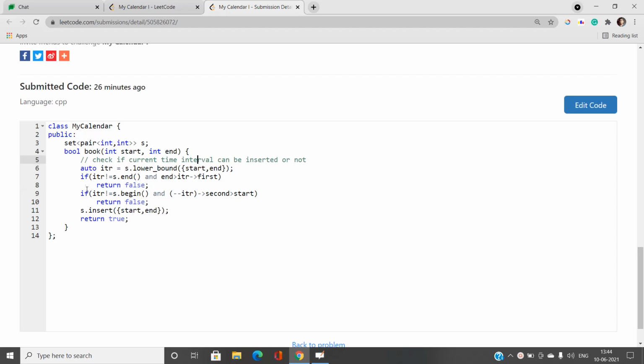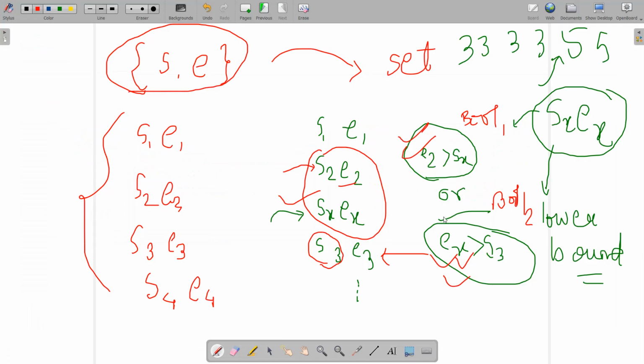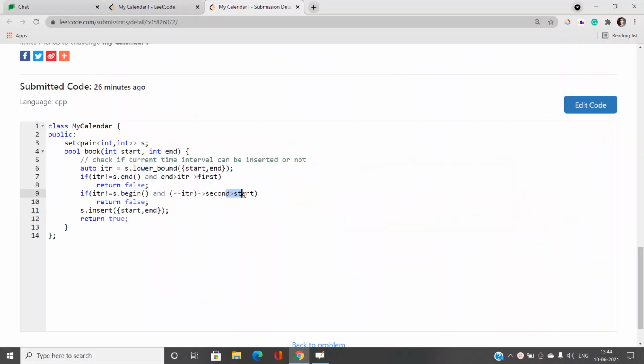Also I need to check with the previous one. If a previous one exists, note that I'm decrementing this iterator by 1, and the previous value's second, that is the previous ending value E2, is greater than my current start value, then I can also return false, because this element cannot be inserted. Otherwise insert it and return true.